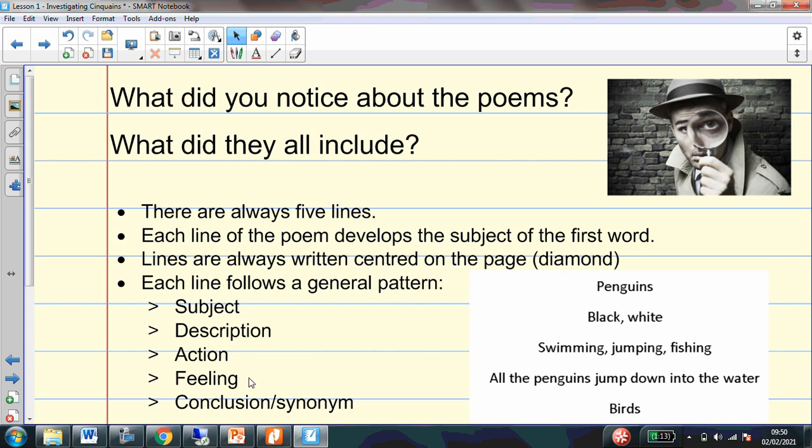My fourth line is probably the most complicated line. This gives us a bit of a feeling about our subject. All the penguins jump down into the water. So it basically is a phrase that gives us some more information about our subject. And then the last line, I think, was a conclusion. So it summed up for us again what the poem was about. Or sometimes you might say that it's a synonym. Remember, synonyms are words that mean very similar things, okay?